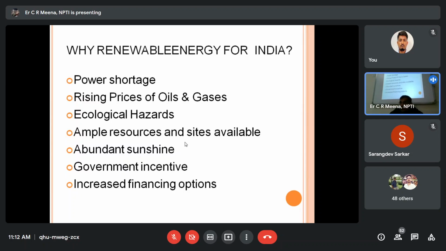Abundant sunshine is also available in Gujarat, Ladakh or J&K. There is also government incentive, because if you go for renewable energy, you get some incentive, like 30%. Financing options have also increased, because as of today the Government of India has directed all the PSU banks to fund installation of rooftop plants.